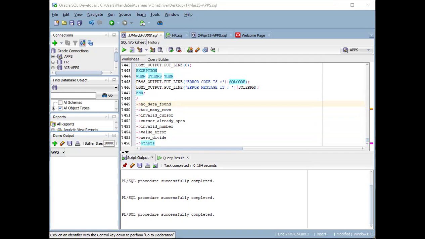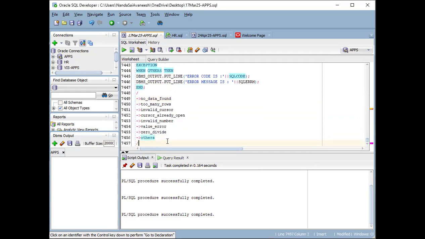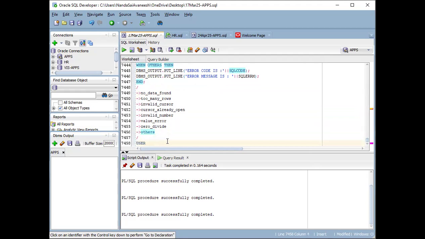Okay, so with this the exceptions part is completed. This is about the predefined exceptions. So tomorrow we'll continue with the user-defined exceptions. Okay, we'll continue tomorrow with these user-defined exceptions.